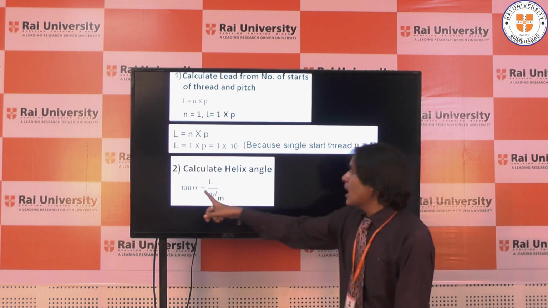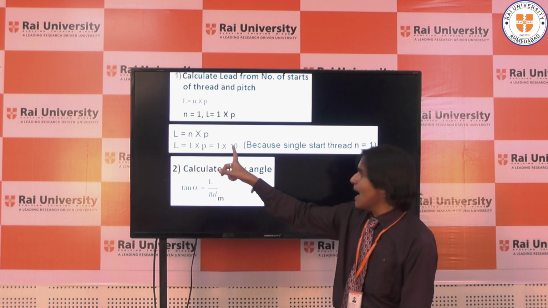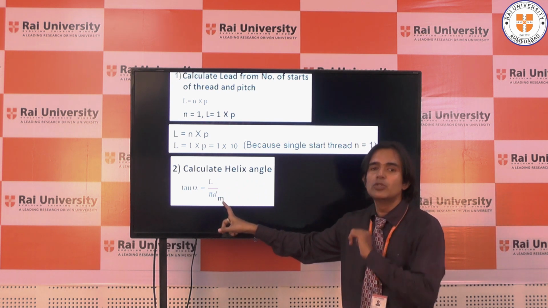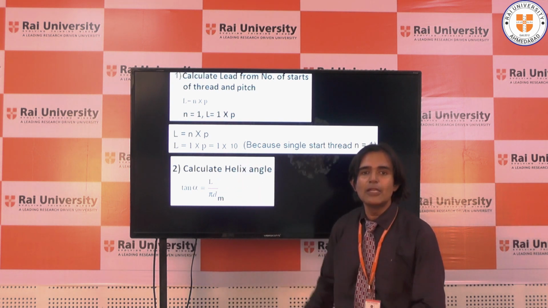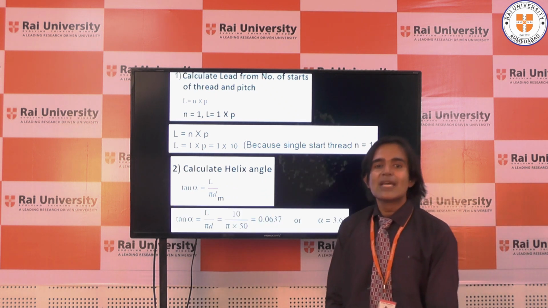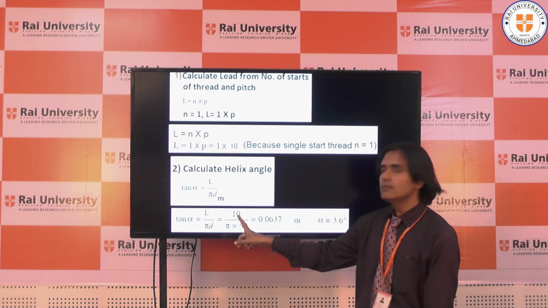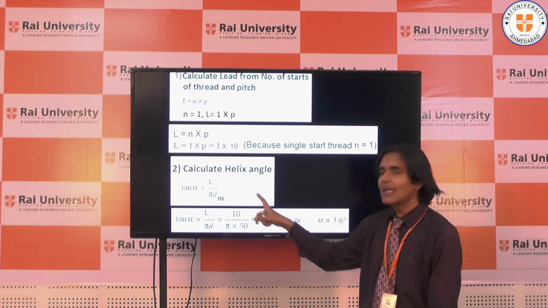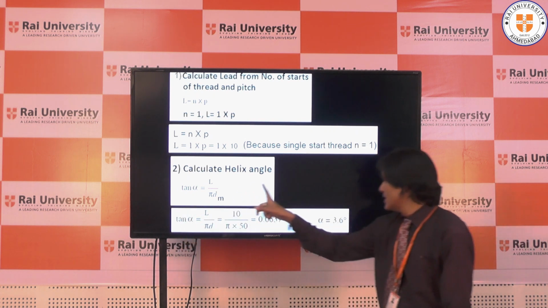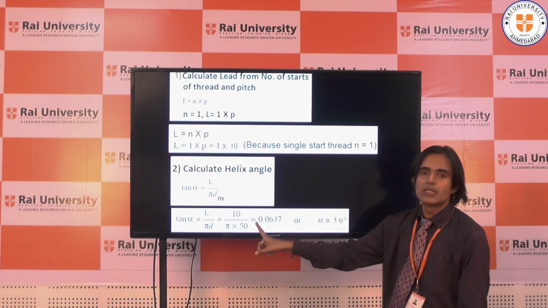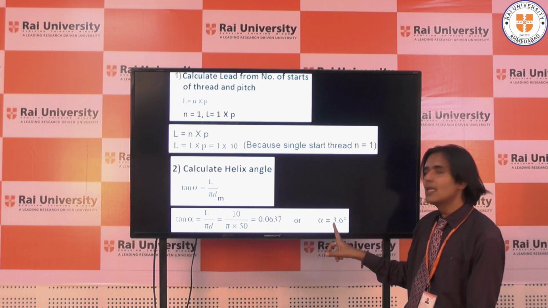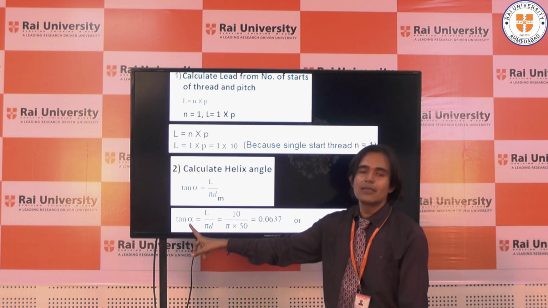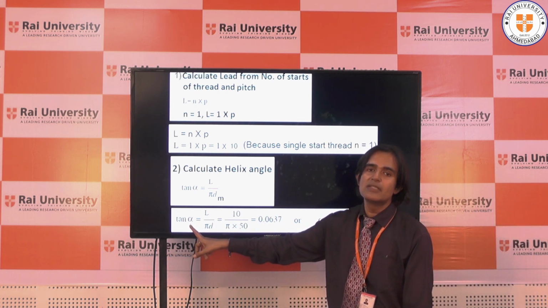Next, I want to calculate alpha. I've already found lead as 10 mm, and mean diameter of 50 mm is already given in the numerical. So I have to just put down the values. You can see here lead which was 10 mm and dm which was 50 mm. Mean diameter is 50 mm. So once you do the calculation, this tan will come this side and it will become tan inverse. And tan inverse of this value is nothing but 3.6 degrees. So second thing, I found out the helix angle. The helix angle alpha is 3.6 degrees.